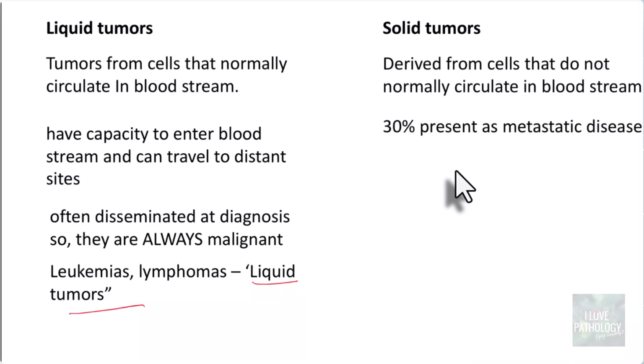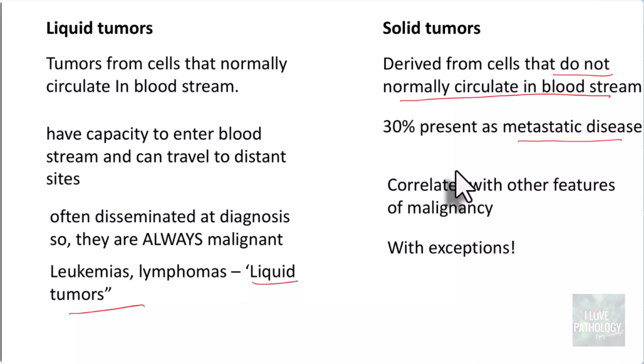Whereas the solid tumors are the ones which are derived from cells which normally do not circulate in the bloodstream. Remember, 30% of all solid tumors present as metastatic disease, right? And of course, these tumors do correlate with other features of malignancy, like they will have a lot of pleomorphism, abnormal mitosis, increased nucleocytoplasmic ratio, and so on. And there are some exceptions.